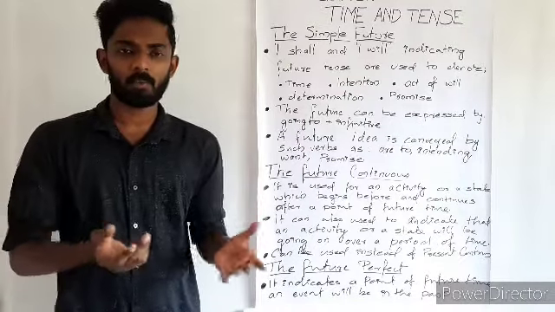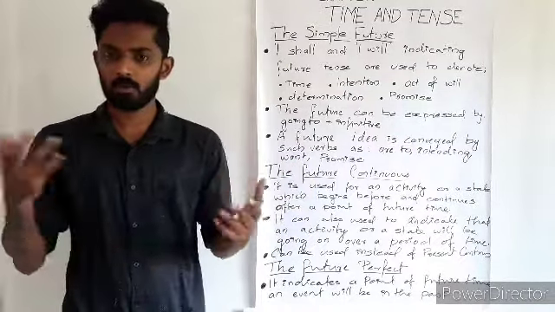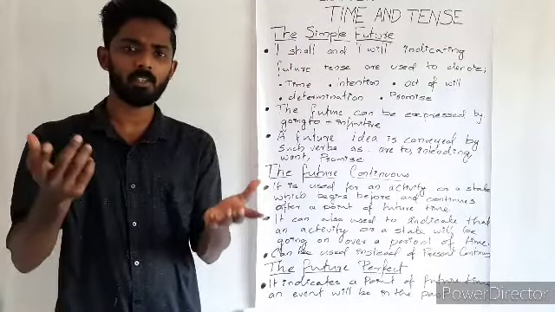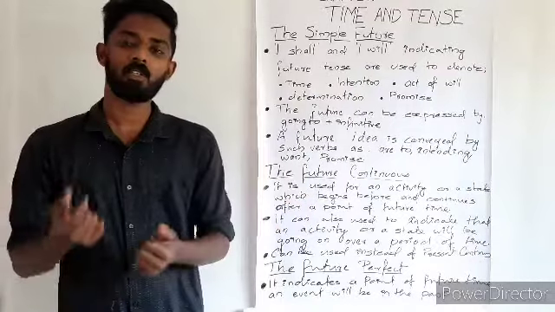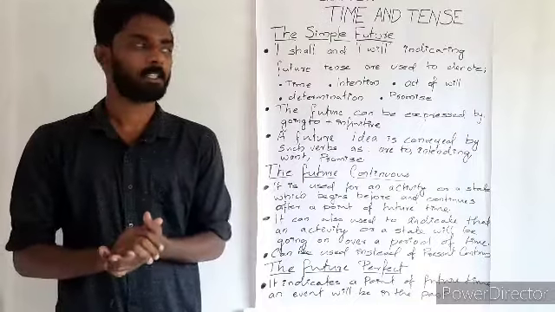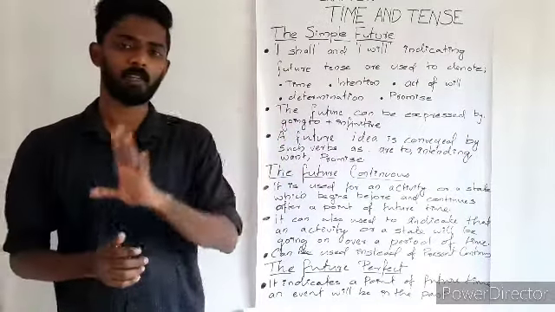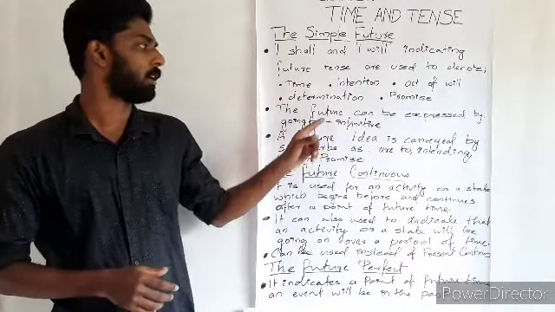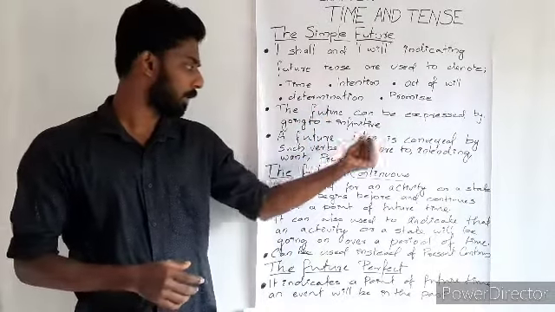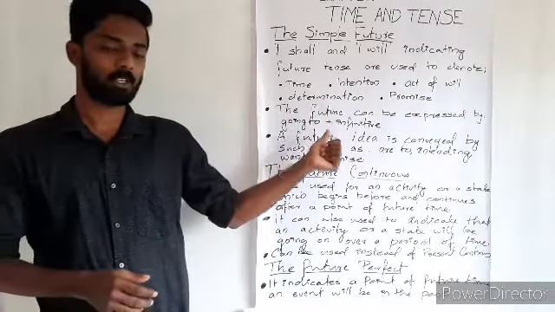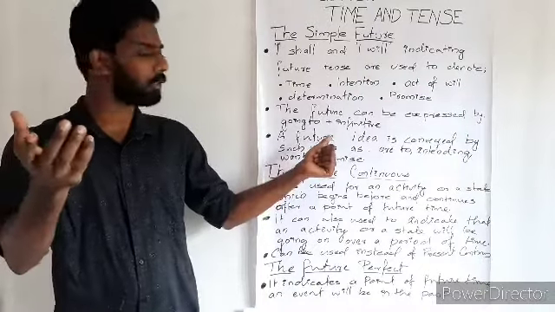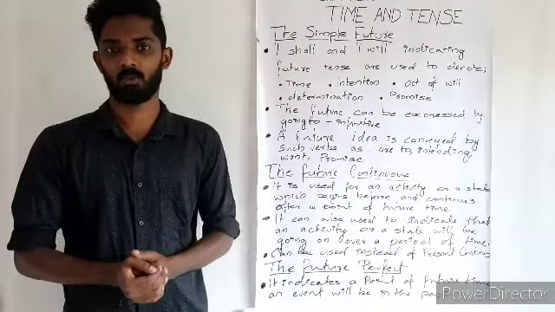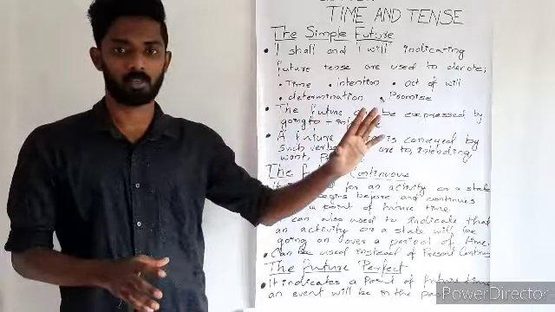The next one is, do you want to buy a fan? So here want is used in order to speak about a future action. Do you want to buy a fan? Or do you want to buy a car? So what does it mean? It expresses a future action in the sentence. And these are the three things which we have to keep in mind. The first one is the use of will and shall, the second is expressing the future through going to plus infinitive, and the third is the words through which a future action is conveyed, like intending, want, promise, and so on. So this is all about the simple future tense.